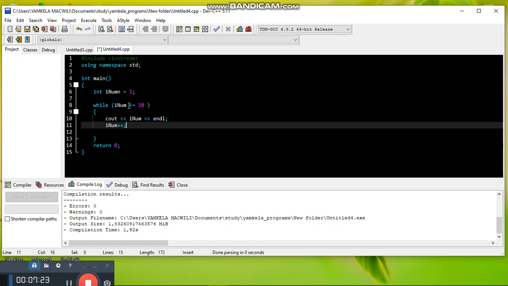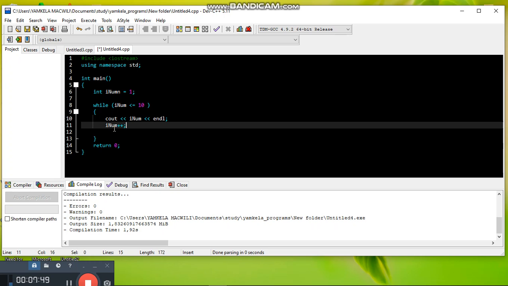Then we come here and check, is 10 less than or equal to 10? Yes, 10 is equal to 10. It comes to this statement and prints 10, and comes here and adds 1 to the num, which is equal to 10. Then it becomes 11. It comes here and checks if 11 is less than or equal to 10. No, 11 is greater than 10. So this condition becomes false.